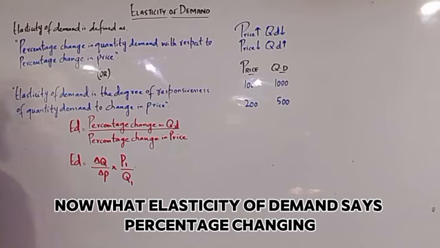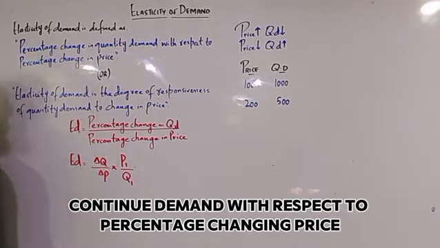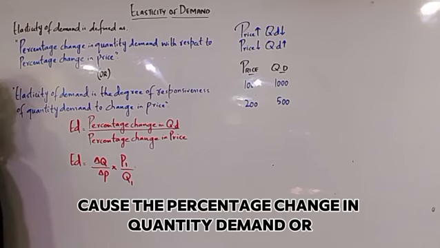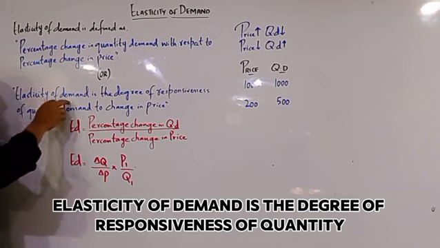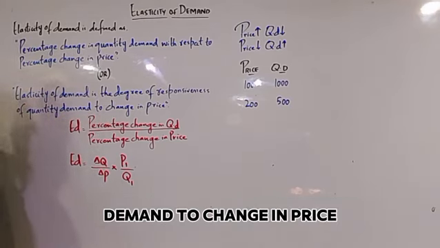Elasticity of demand is the percentage change in quantity demand with respect to the percentage change in price. Or, elasticity of demand is the degree of responsiveness of quantity demand to change in price.